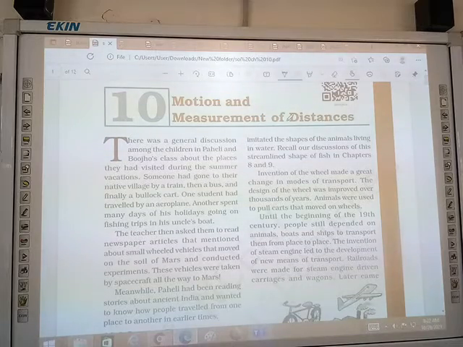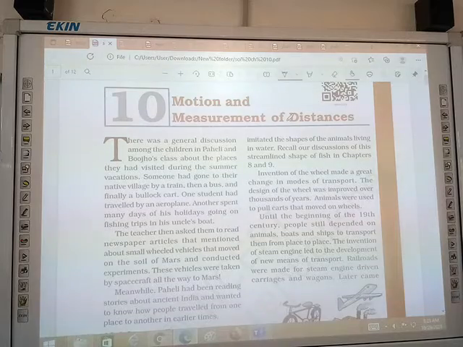So someone had gone to their native village by train. They think that someone had gone to their village by train and someone by bus. Someone went to their village by bullock cart and anything else. You can also go by bus, some people also go by bike. Okay. So one student had traveled by an aeroplane, one classmate traveled to their village or any other place by an aeroplane.